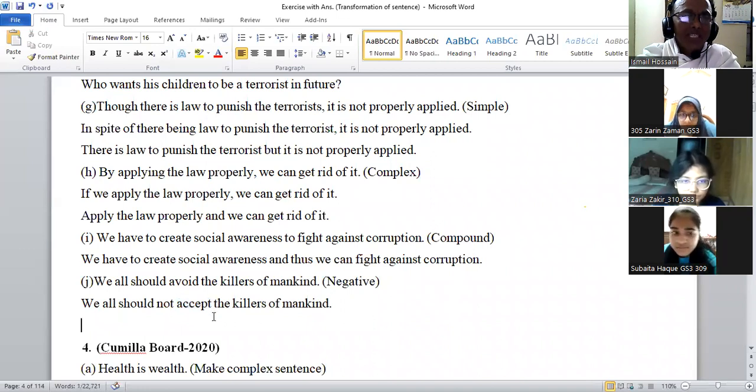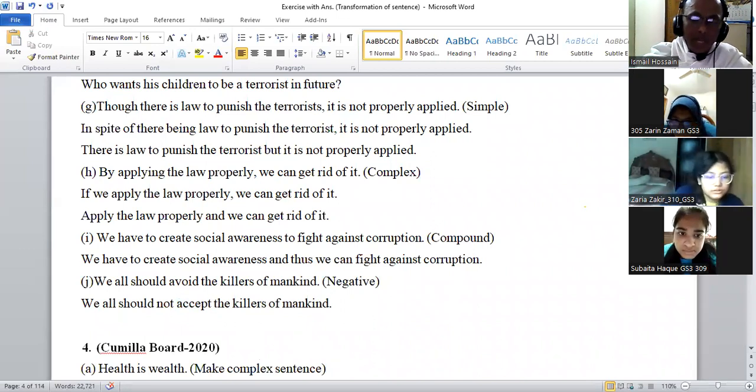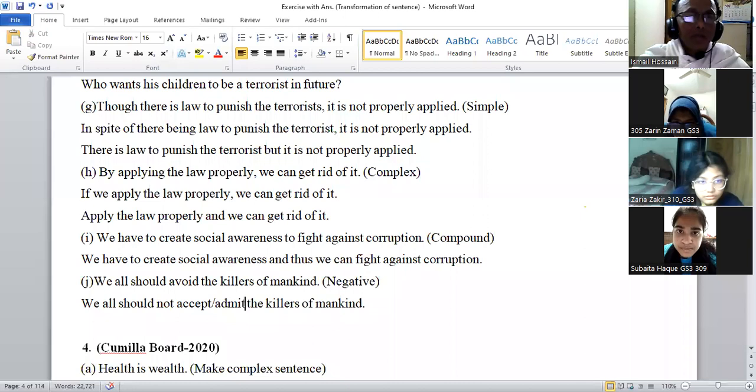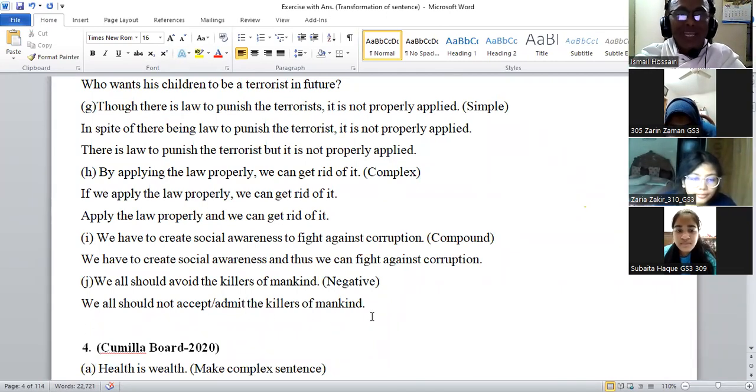অ্যাডমিট, এটা অ্যাকসেপ্ট মনে হয় কাছাকাছি হয়, আমরা অ্যাডমিট দিতে পারি না? জি স্যার, the killers of mankind. Admit sounds better, right? Then I think accept and admit, this is synonyms word. We all should not accept or admit the killers of mankind.